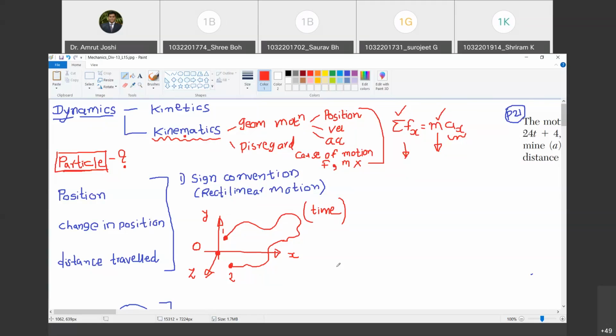Happy? Yes, sir. Okay. Now somebody may argue, why did we choose three orthogonal axes? We could have chosen, let us say, a circle and height. Are you with me? Yes, sir. So there are various systems in which we mark the position of particle. What are the various systems? One is Cartesian coordinate system. Are you with me? Yes, sir. Which I have drawn.